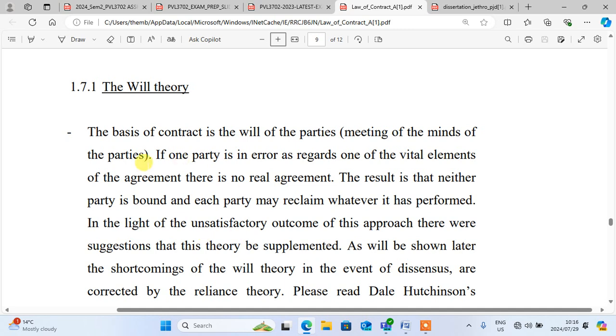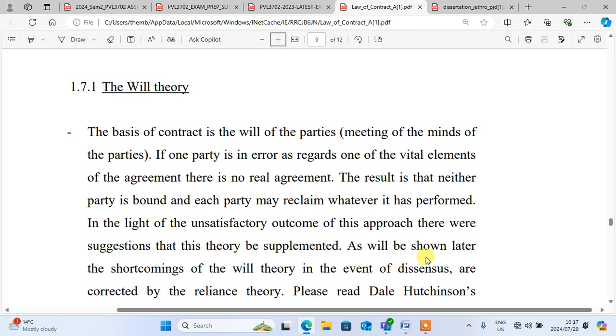Okay, when we talk about the will theory, you must know that the basis of the contract is the will of the parties. And if one party's error regards one of the vital elements of the agreement, there is no real agreement. The result is that neither party is bound and each party may reclaim whatever it has performed. In light of the unsatisfactory outcome of this approach, there were suggestions that the theory be supplemented.